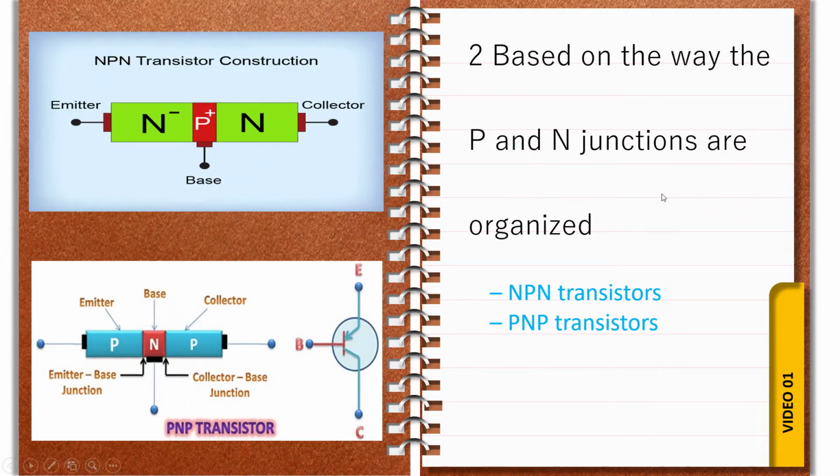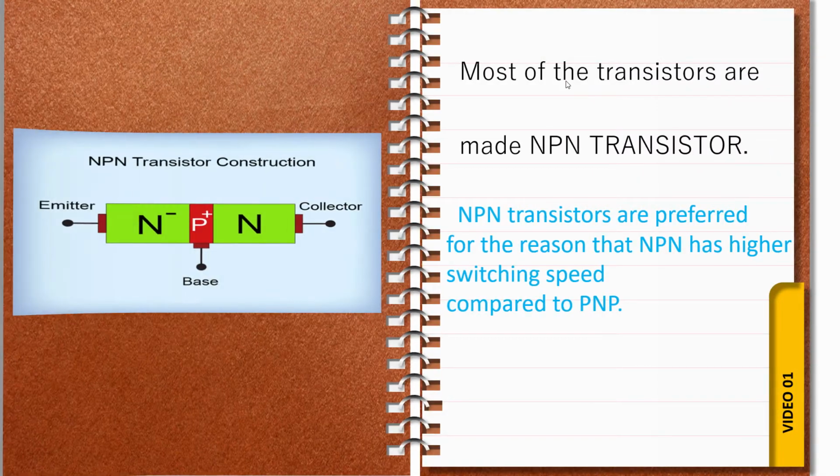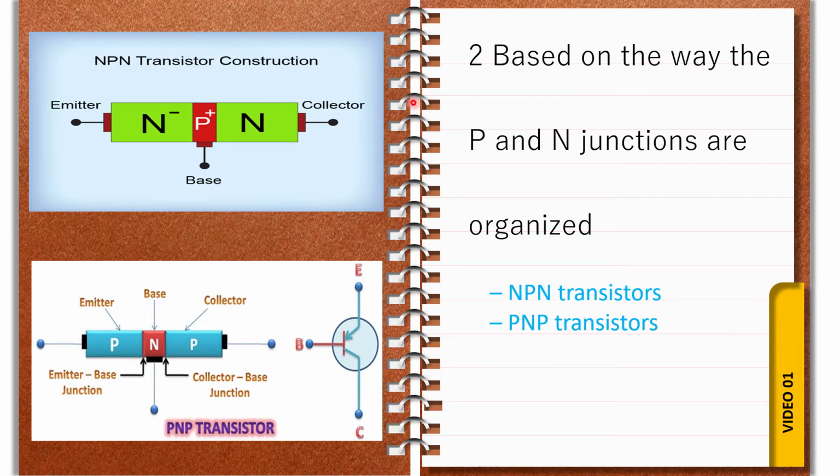So next, based on the way the PN junctions are organized, we have the NPN transistor and PNP transistor. This is the second category of classification of transistors. How are we classifying? Based on the PN junctions. Here the NPN junction is there, here the PNP junction is there. There are two junctions: NP one junction, PN another junction.